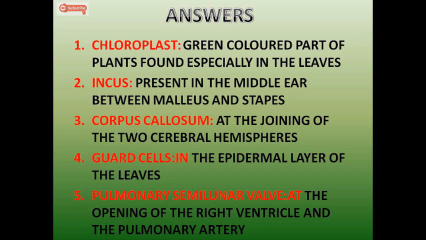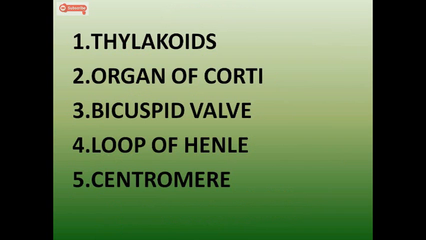Okay, let us see the next set. You can always take a screenshot, pause the video, go through the video, put it down in your notebook, because these are very important questions. So the next set has thylakoids is the first, organ of Corti, bicuspid valve, loop of Henle, and centromere.